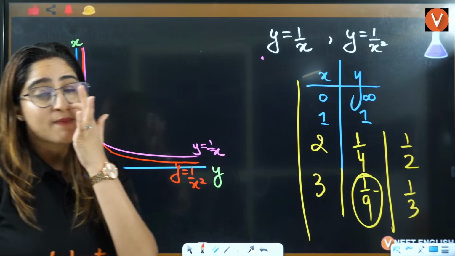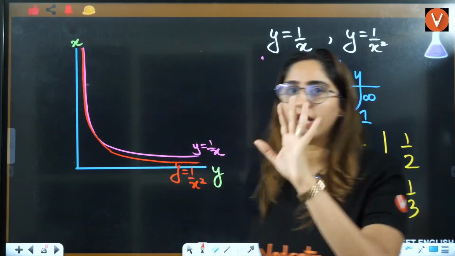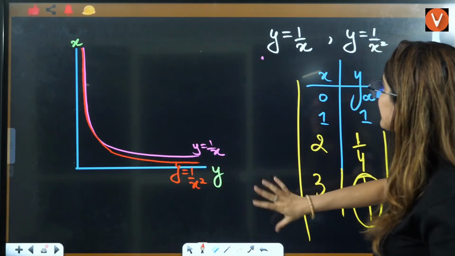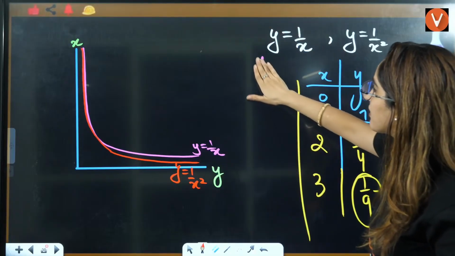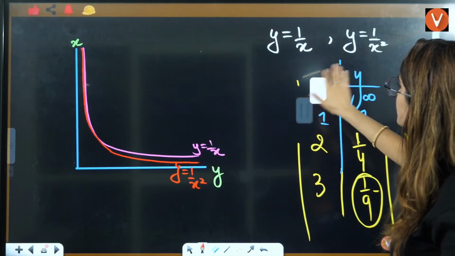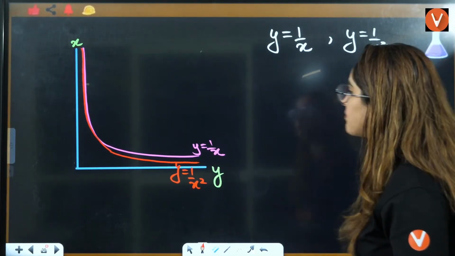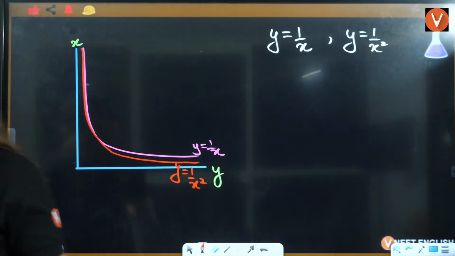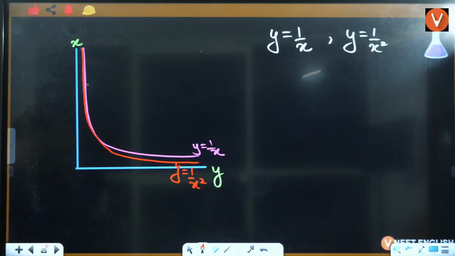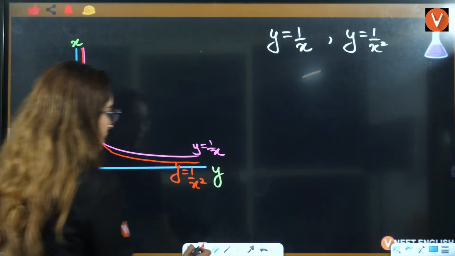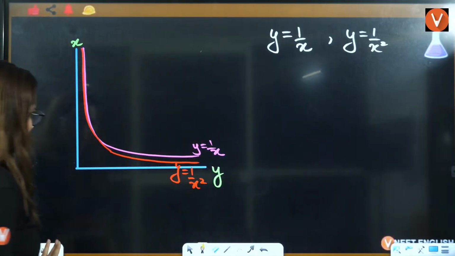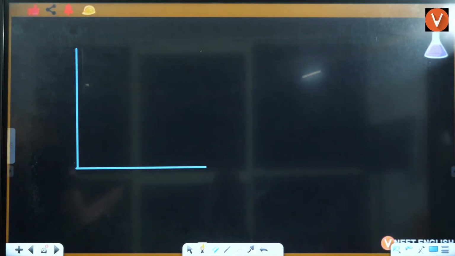Right? Ma'am, what we need to know for chemistry, you just need to know one thing, that the graph of x is equals to 1 by y and the graph of x is equals to 1 by x square, that is exactly the same graph. Okay? Now, let us see the last graph here, that is hyperbola kind of graph.